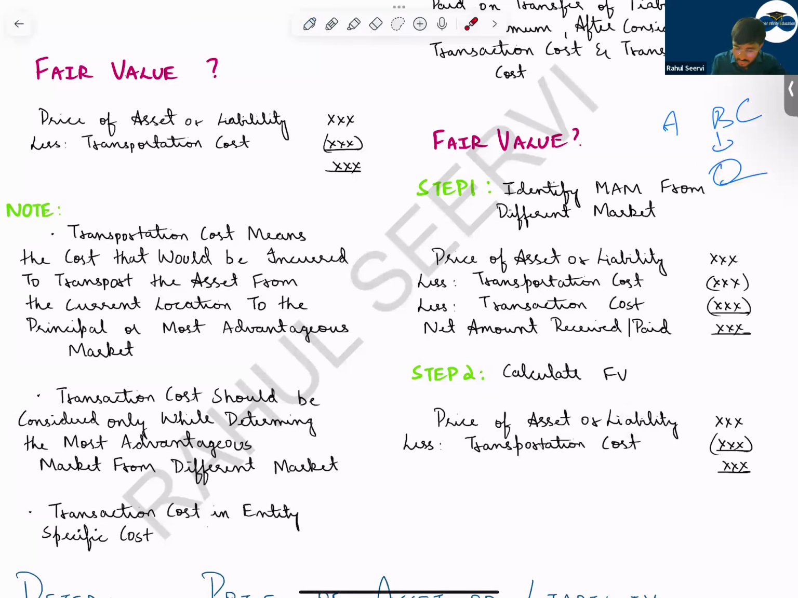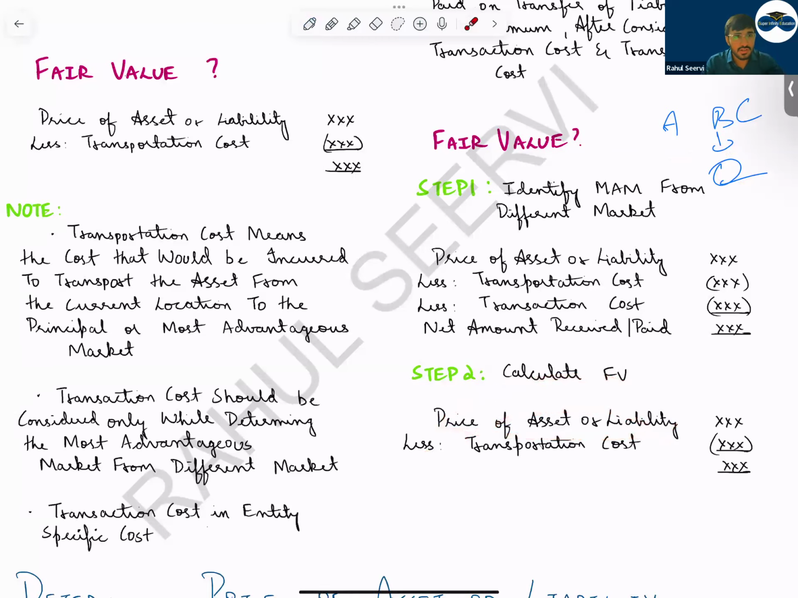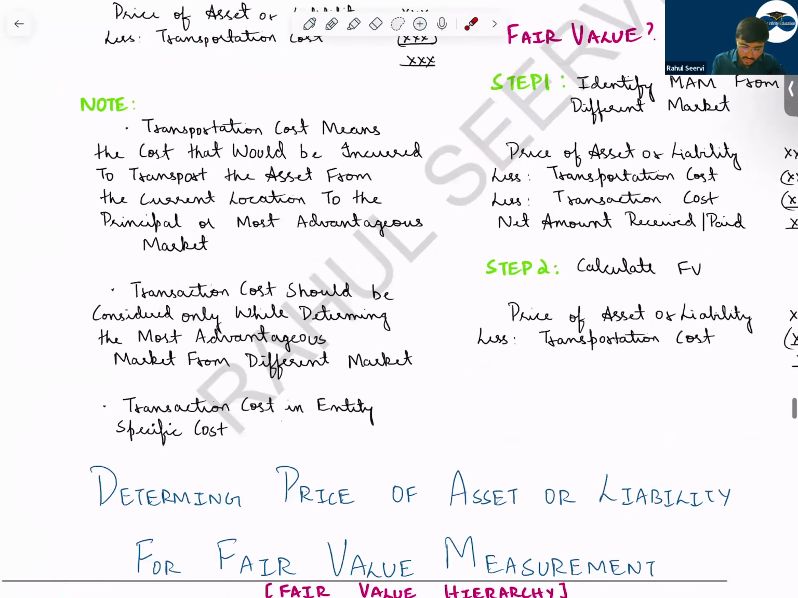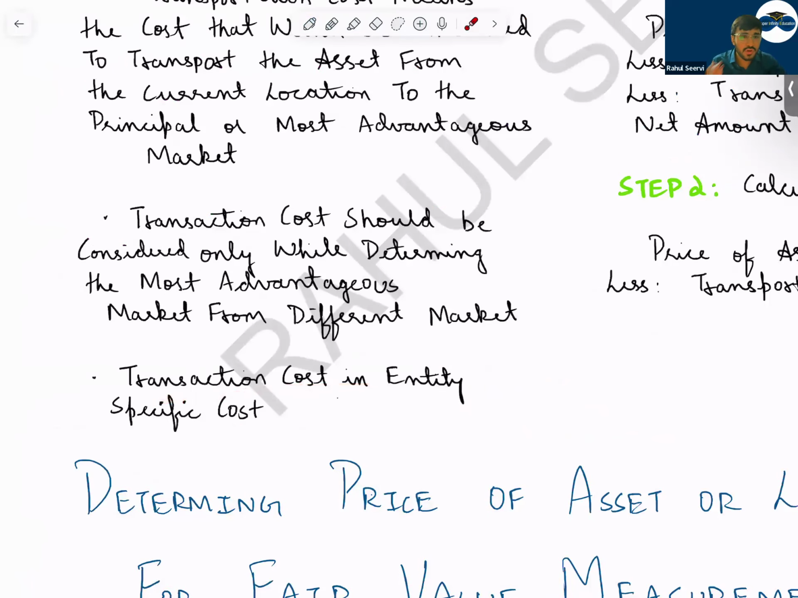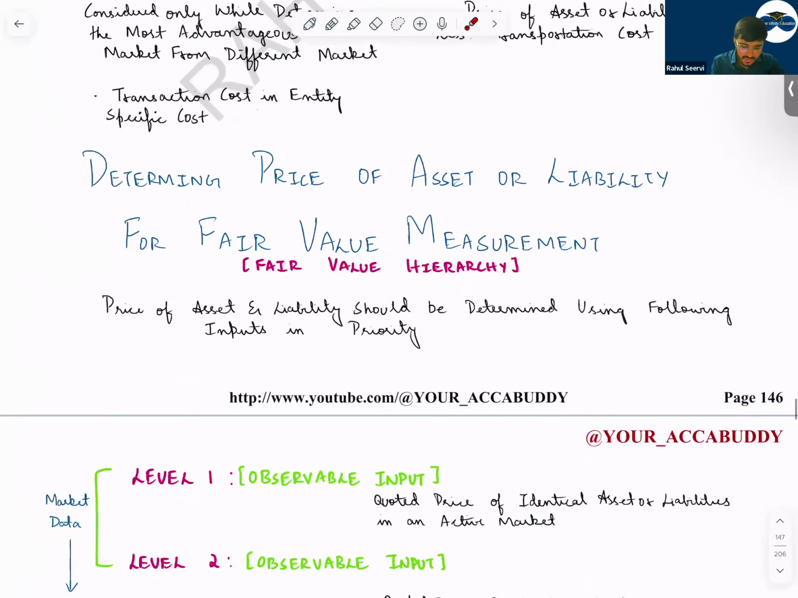When you calculate fair value, it is price of the asset or liability less transportation cost. You will not consider transaction cost. Why? See, transaction cost is entity specific, but fair value works on the concept of market specific. Understand that? I hope this is clear to everyone.